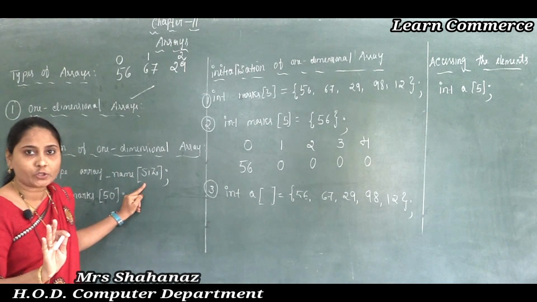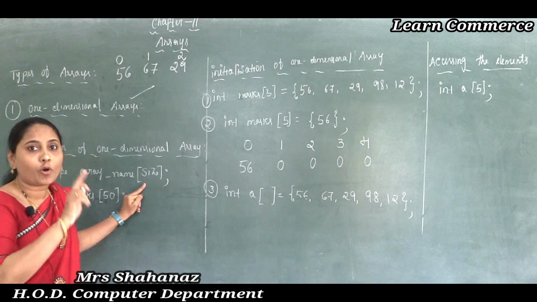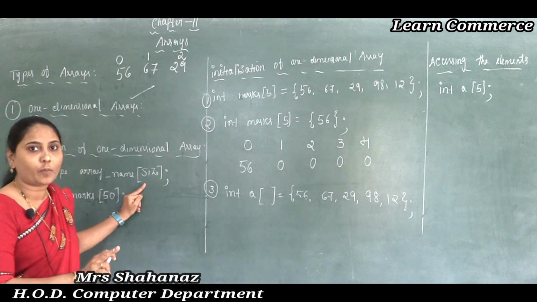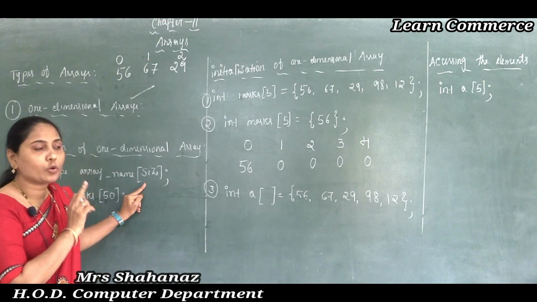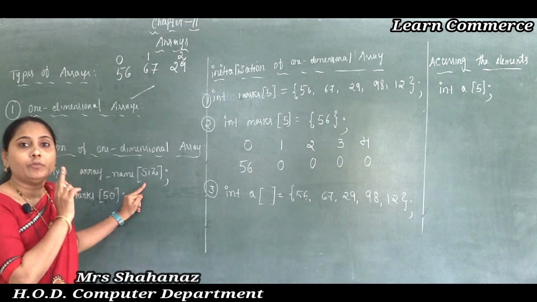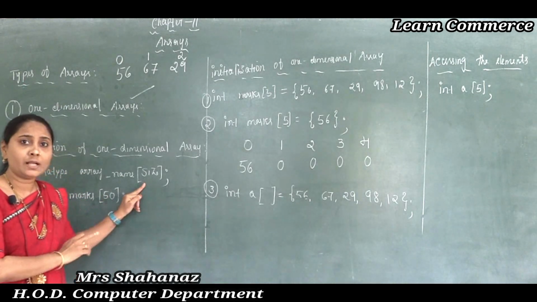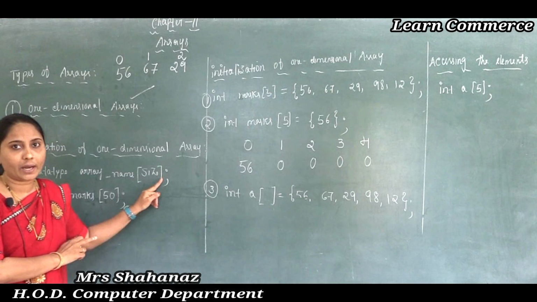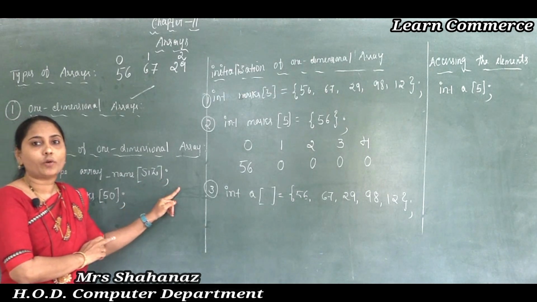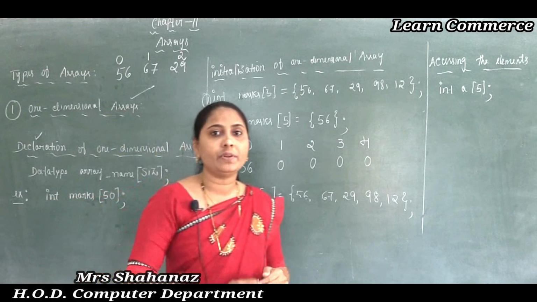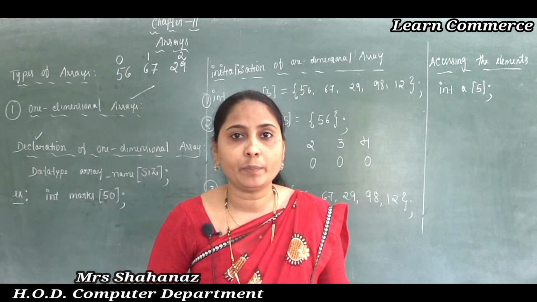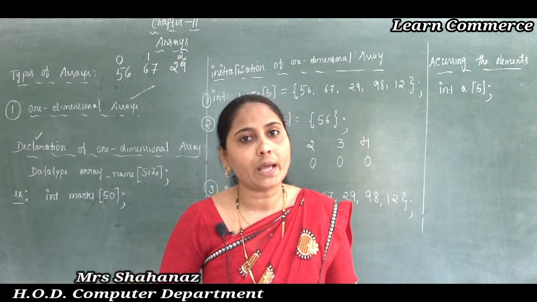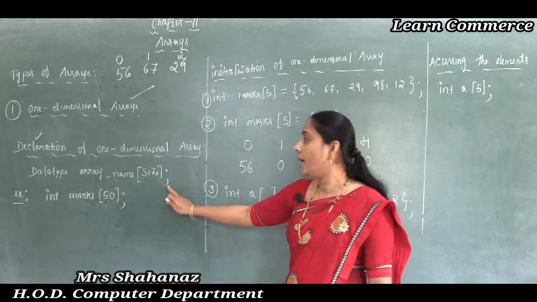Next comes the opening of the square bracket. Now I am not going to tell you maybe parenthesis or curly bracket, you have to listen properly. Here, just to write the size of the array we need to open the square bracket. So opening of the square bracket, then we write the size, then closing of the square bracket, and lastly we need to terminate the declaration of the one dimensional array by using the semicolon.